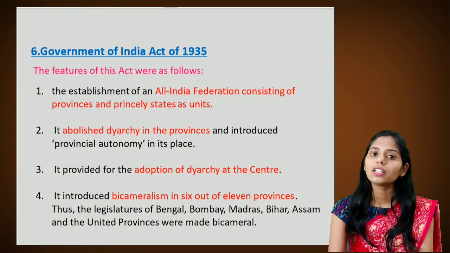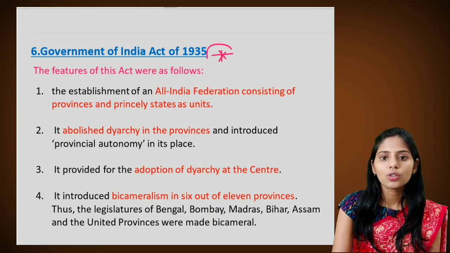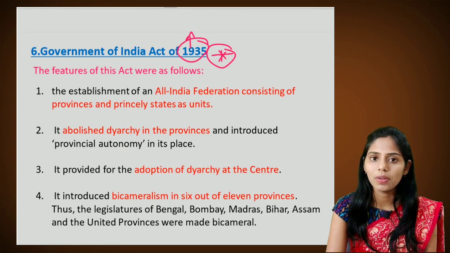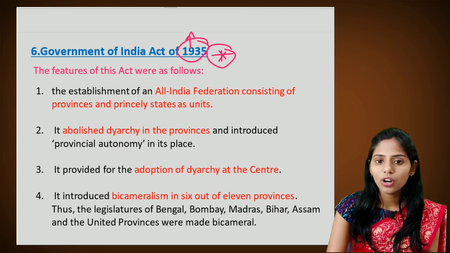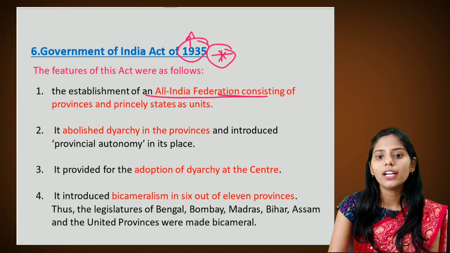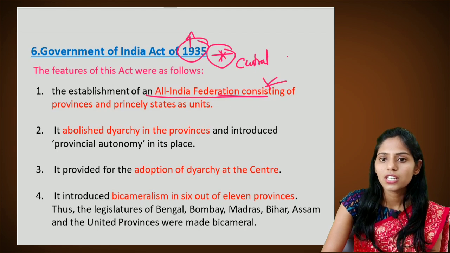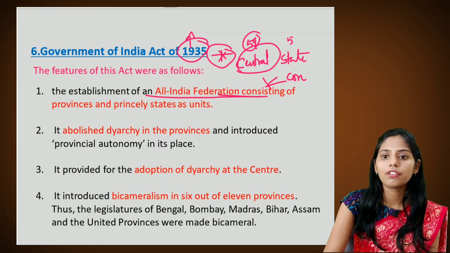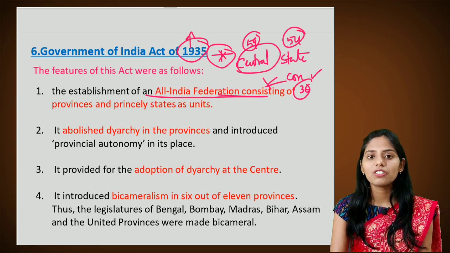The next important act is the Government of India Act of 1935. This is a very important act, because of which many structural reforms were made by the British government. Some important features include the establishment of the All India Federation, which consists of the provinces and also the princely states. Through this All India Federation, we came up with the federal list, state list and also concurrent list, with about 59 subjects in the central list, about 54 in the state list and 36 subjects in the concurrent list. So for the first time we came up with the division of lists.